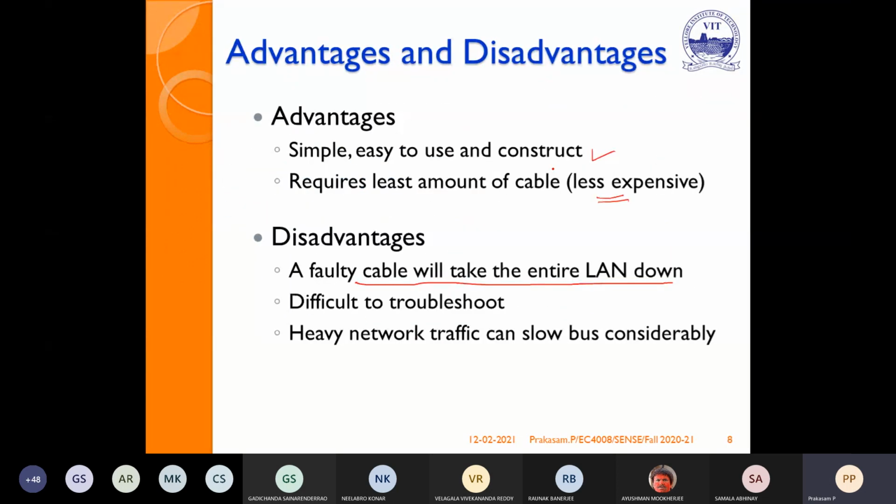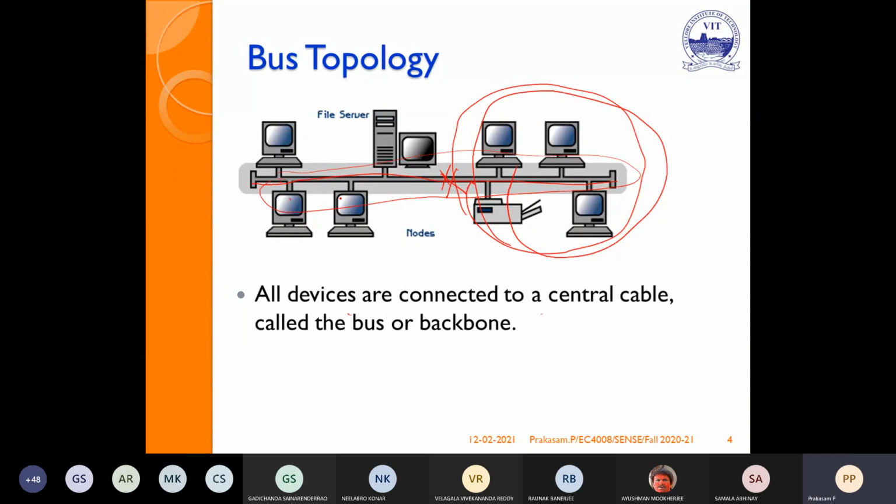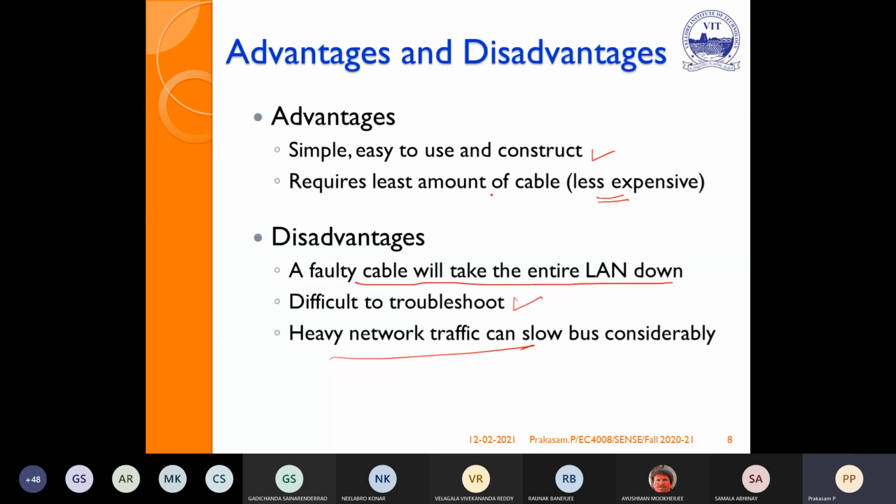That is the main drawback. It is very difficult to troubleshoot. Heavy network traffic and slow. Suppose at a time, 4 or 5 nodes are sending transmissions through a single medium, then automatically the traffic will occur. These are all the limitations and advantages.